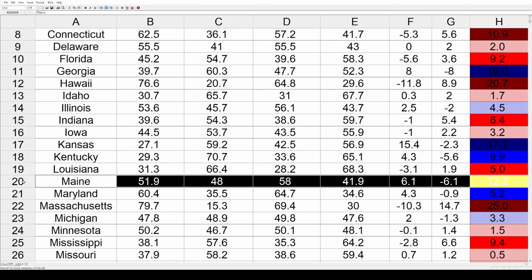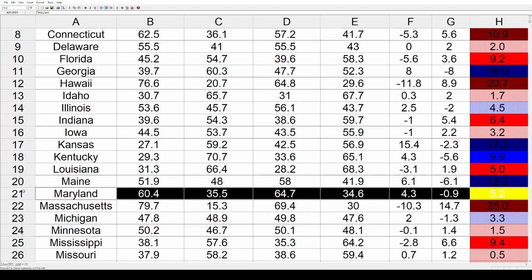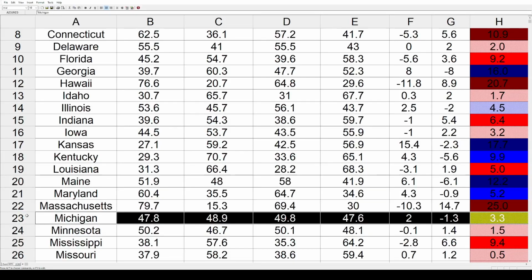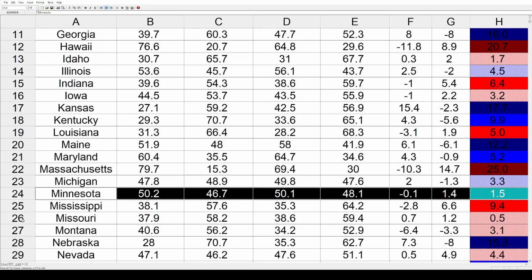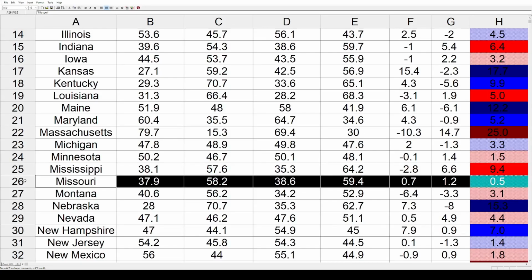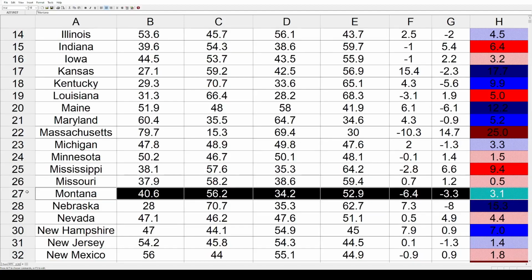Maine went 12.2% toward the Democrats. Maryland, 5.2% toward the Democrats. Massachusetts had a big lurch toward the Republicans by 25%. Michigan got 3.3% bluer. Minnesota got 1.5% redder. Mississippi went 9.4% toward the Republicans. Missouri, very little change there, a 0.5 point shift toward the right. Montana, 3.1% toward the Republicans.